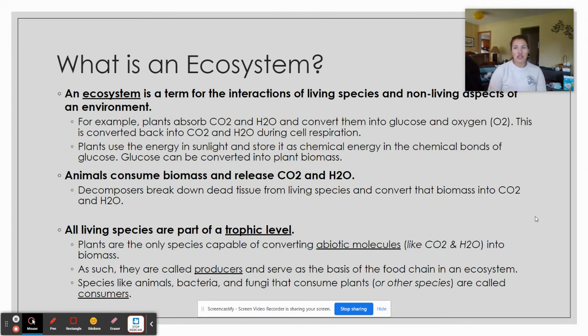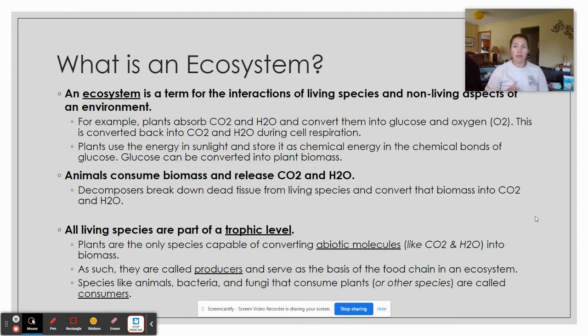So all living species are also part of their own trophic level. That word troph means to eat, so trophic level is an eating level. And we've seen that quite a bit in regular bio in pyramids. At the bottom, we have the producers. Those are anything that you would find in the produce section. And then up above, we have all of our consumers: primary, secondary, tertiary. And then things like detritivores are the decomposers and they eat all the dead stuff. They occur at every level of that trophic level pyramid.